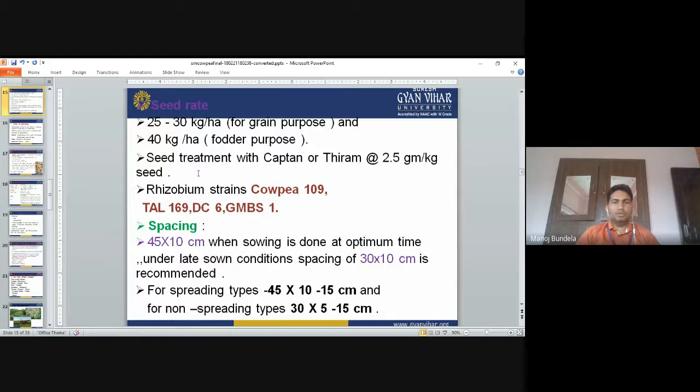The rhizobium strains for cowpea are 109, TAL 169, DC6 and GMBS1. These are the rhizobium strains we can use for seed treatment.